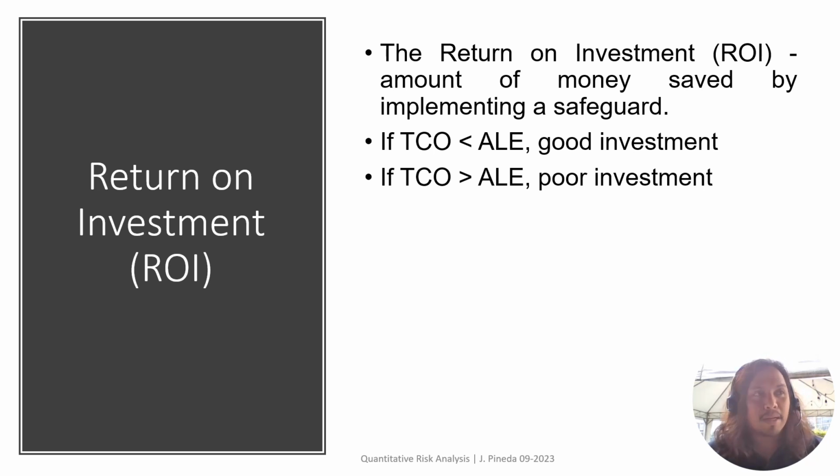There has to be money saved, otherwise it's not a good investment. So the general rule is, if the TCO is less than your ALE, then it is a good investment. Otherwise, if the TCO is greater than the ALE, then it is a poor investment.